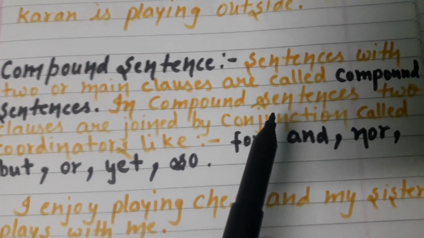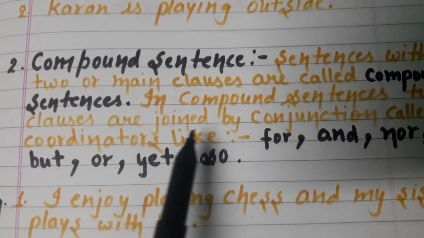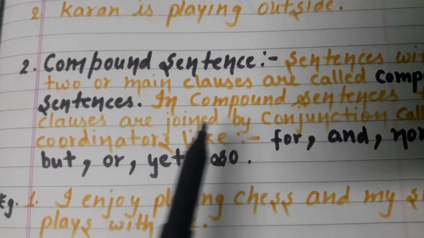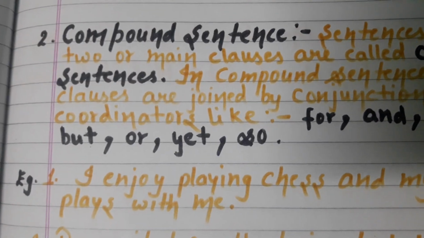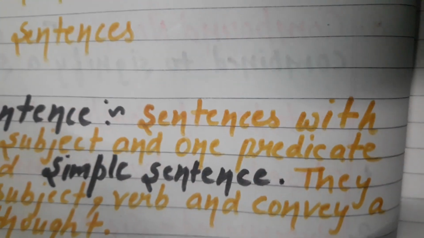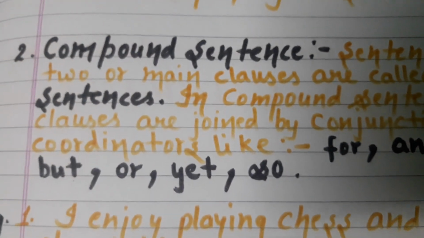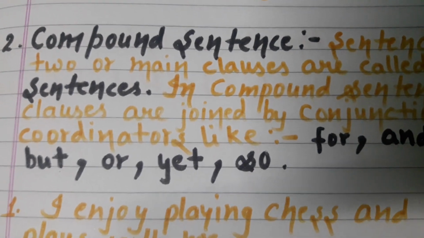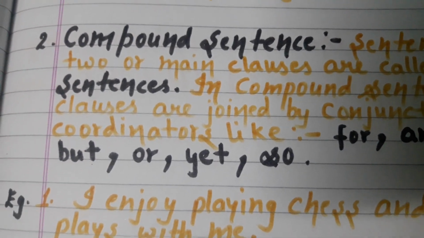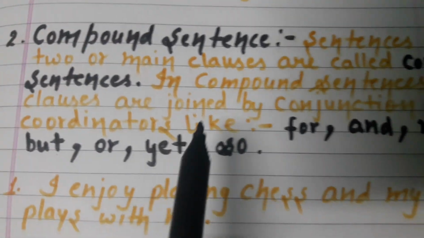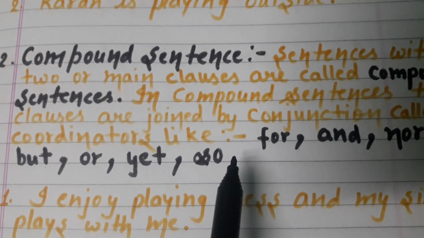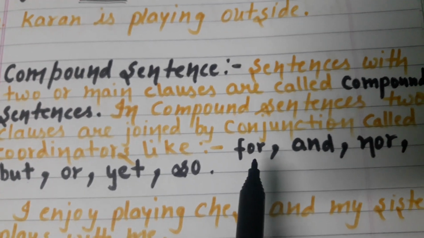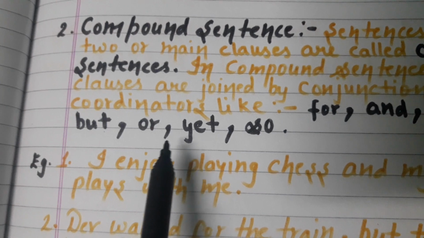In compound sentences two clauses are joined by conjunction, and in compound sentences we join two sentences with the help of conjunctions. See, in a simple sentence we have just one main clause, but in a compound sentence we have two independent clauses which make their meaning by themselves, right? And we join the sentences with the help of conjunctions, and the conjunctions are for, and, nor, but, or, yet, so.